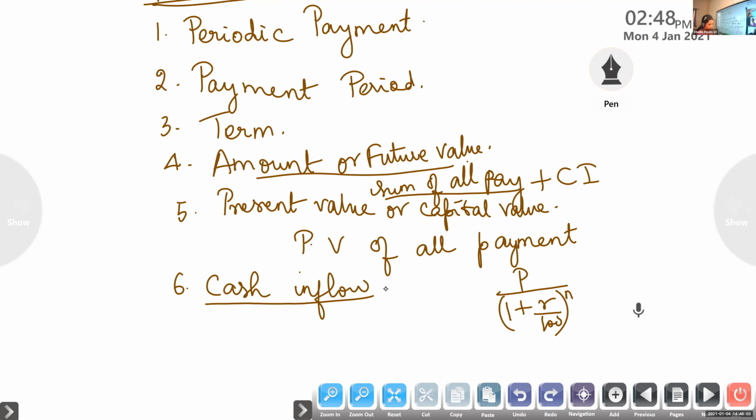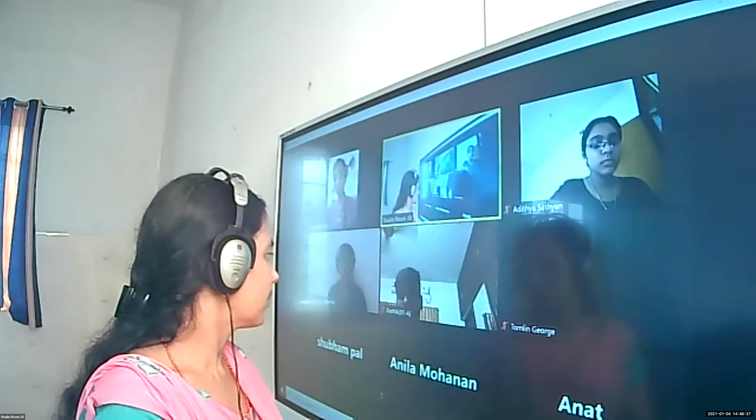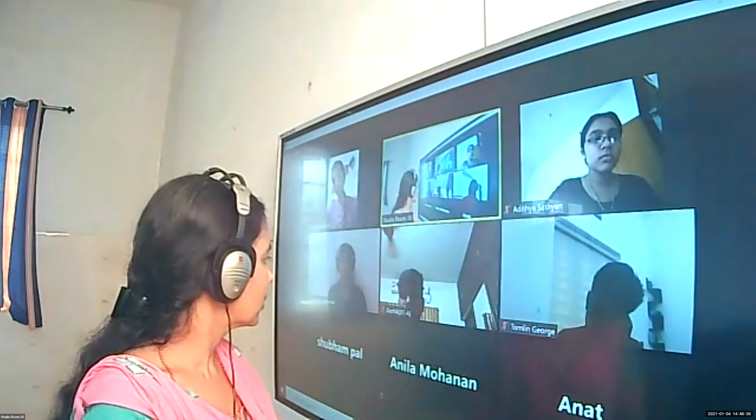The next term is cash outflow. What will be cash outflow? So inflow means the amount we are getting for business, isn't it? So what will be cash outflow?